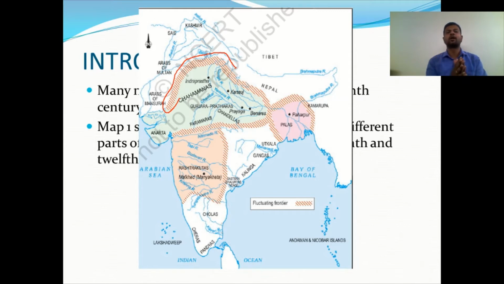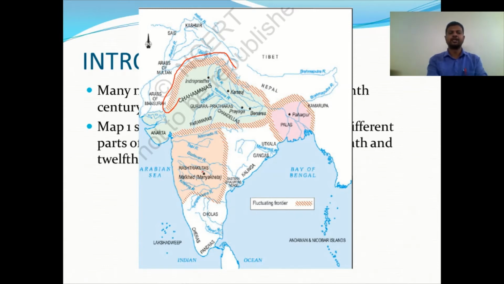Fluctuation means that sometimes the area was extending and sometimes it was decreasing, because of the ruler. When a ruler is stronger, the kingdom is established, and when the ruler is weaker, the power decreases. So this is a fluctuating area, which I have marked.